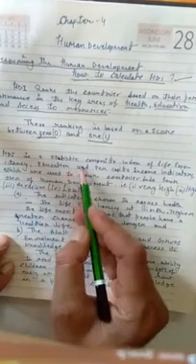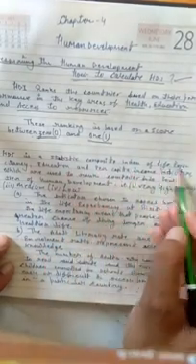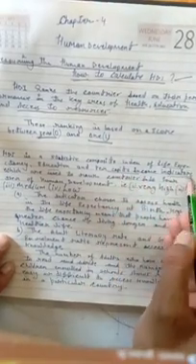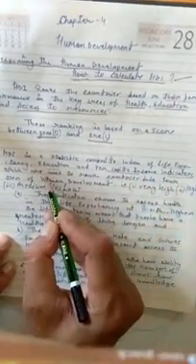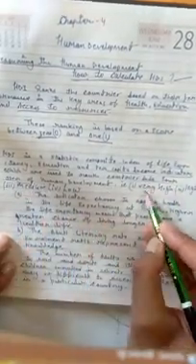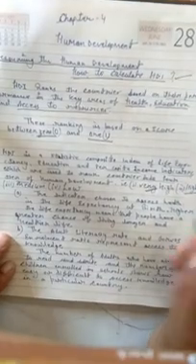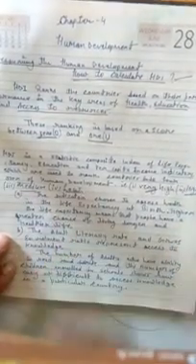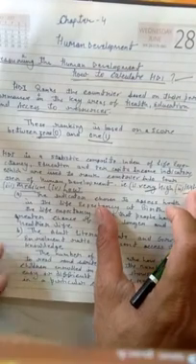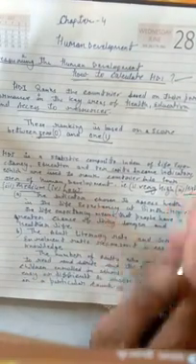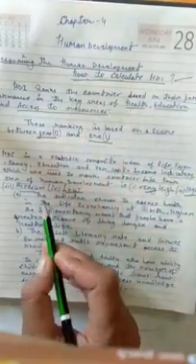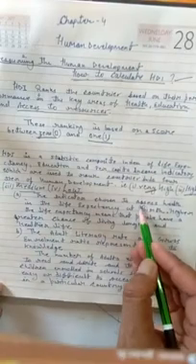HDI is a statistical composite index of life expectancy, education, and per capita income indicators, which is used to rank the countries into four tiers of human development, that is very high, high, medium, and low. These are the four tiers of human development in which different countries fall on the basis of the scores given by HDI.